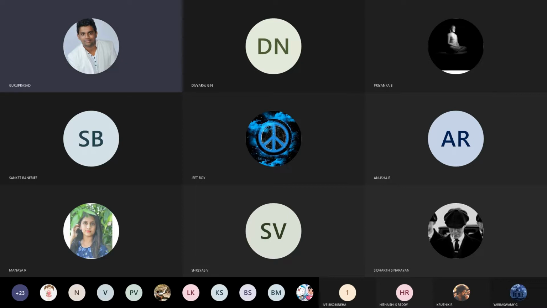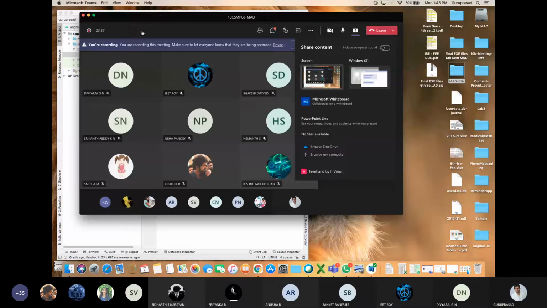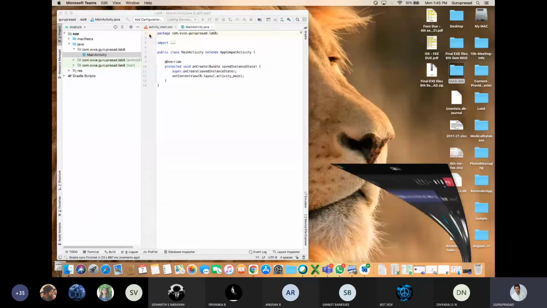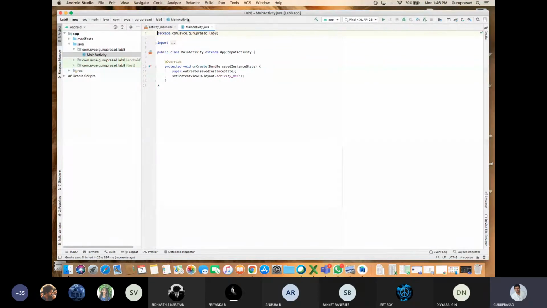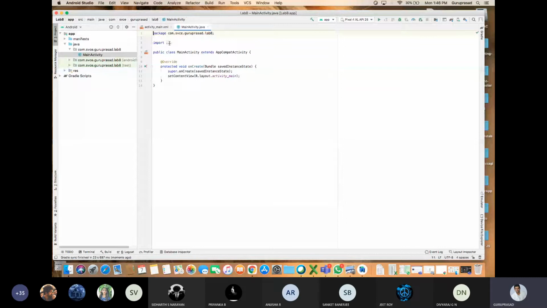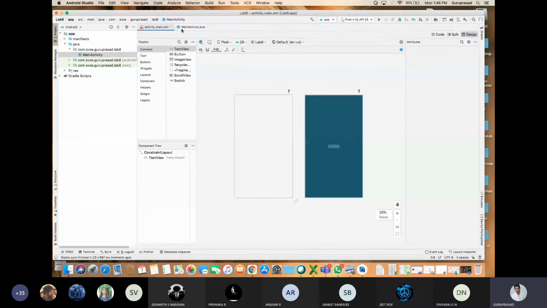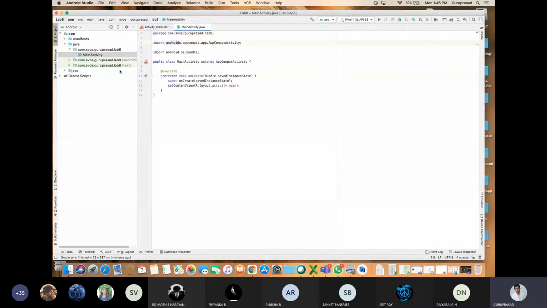Don't worry, I'll share the screen now. So now we are able to see, by default, your program will be like this. Understand carefully. By default the program will be like this: activity main, activity Java. So once again I'll be telling you, in Android Studio three things are very important.